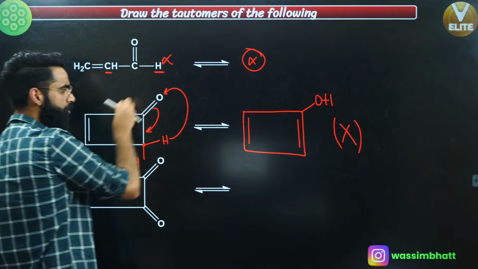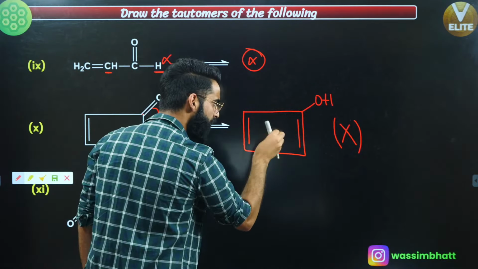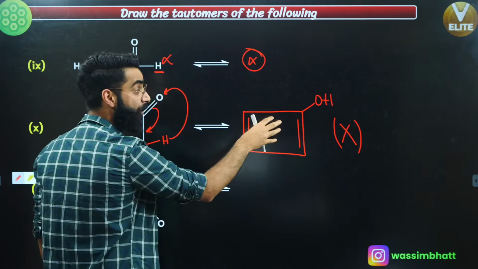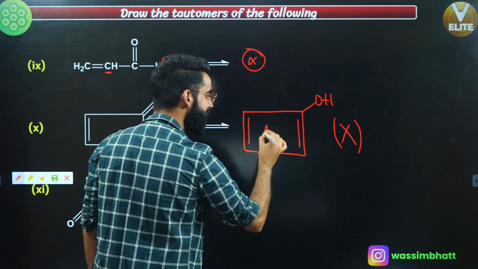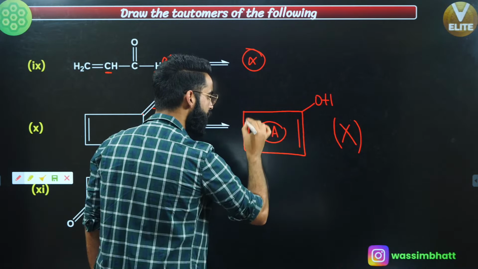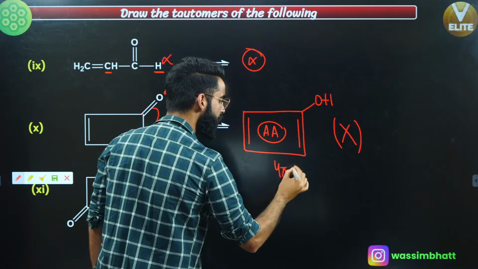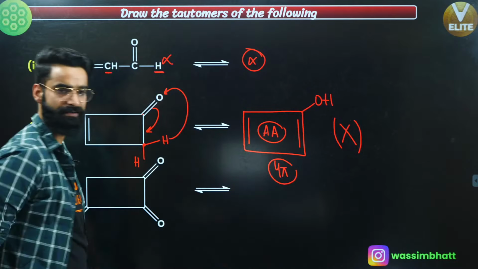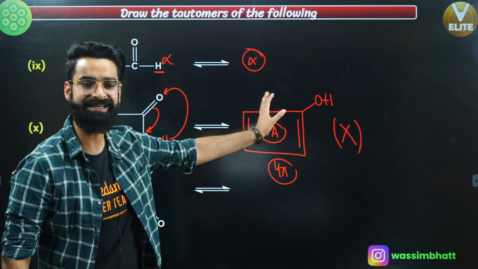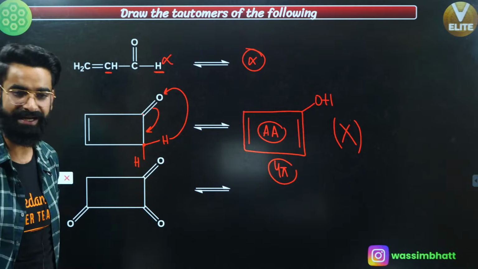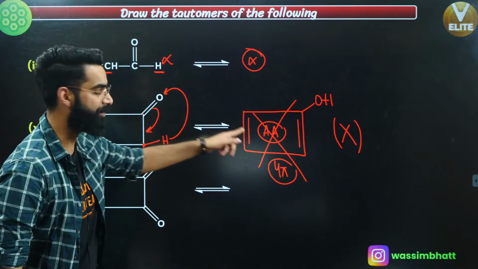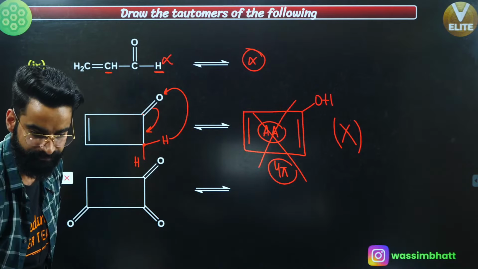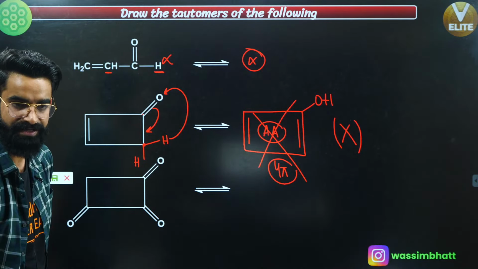From this tautomer, you got this tautomer. But if you look at this tautomer over here, it is not going to get formed. Why is that? Because this molecule is anti-aromatic. Just look, you have got 4 pi electrons over here, right? Isn't it anti-aromatic? Anti-aromatic is highly unstable, so it is not going to get formed. So tautomerism does not happen in this case. Okay? As simple as that.